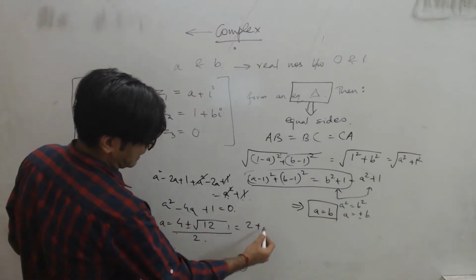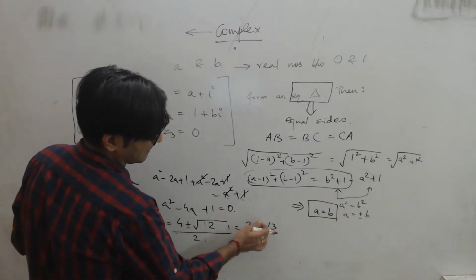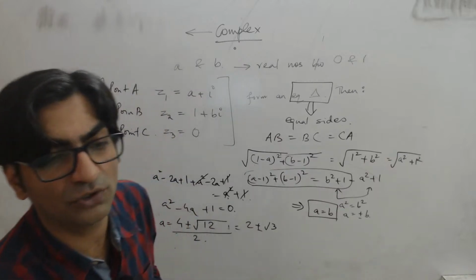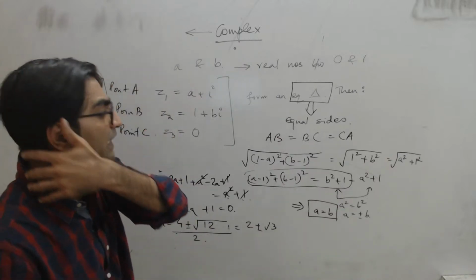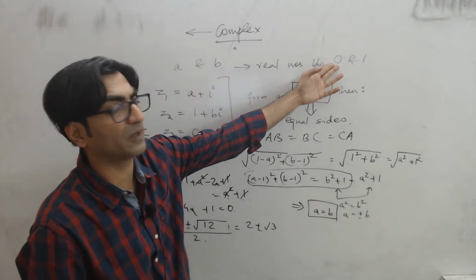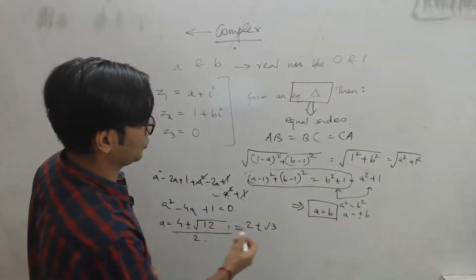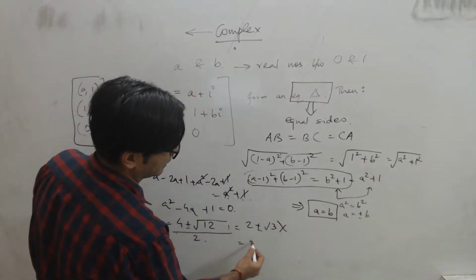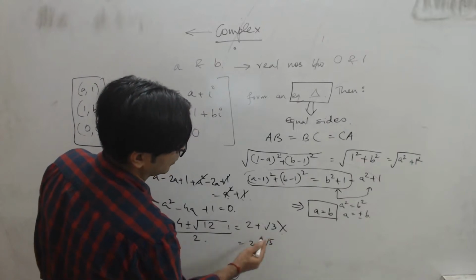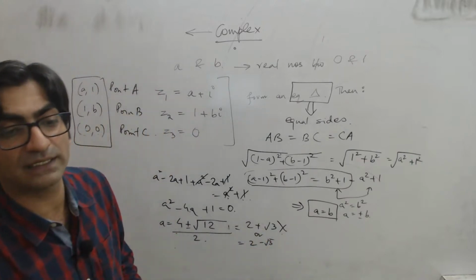You get 2 plus minus root 3. I get b is equal to 2 plus minus root 3. Obviously, the plus will not be allowed because then it will be more than 2, right? So you can't allow the plus. So you'll say 2 minus root 3 is the only option that is the correct one.